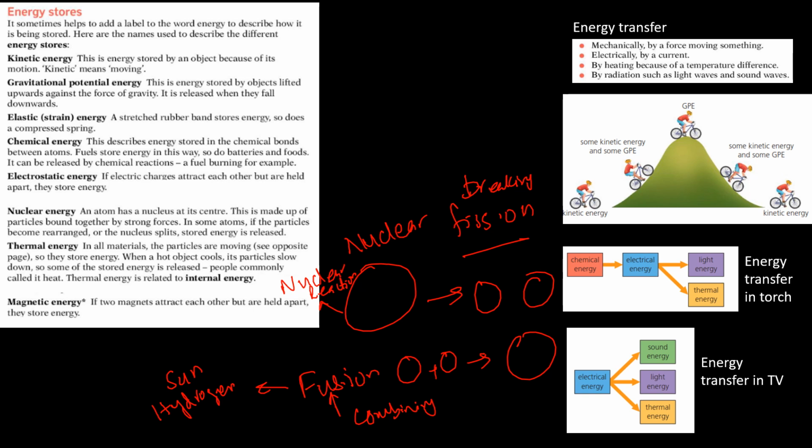When a hot object cools down, we normally notice that energy is released. Or when water is heated up and left in a pot, you'll see the steam coming out of it. That is the energy that is being released. So when an object is hot, its internal energy increases. When an object cools down, its internal energy decreases.